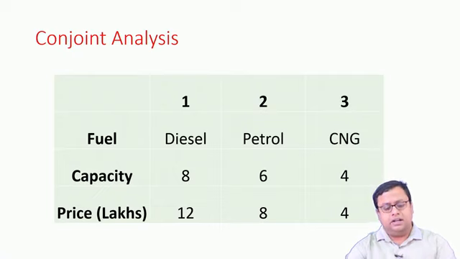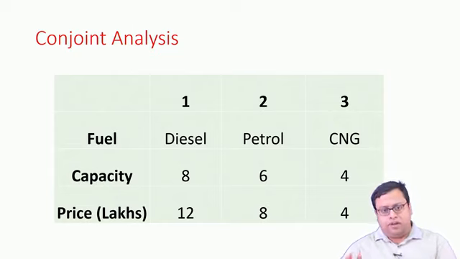And we all know 8 seater means it is a little bit bigger, 6 seater means probably an Innova kind of car, and 4 seater might be something like a Maruti Dzire kind of car. We have seen all of these things, and these price ranges, capacity ranges and fuels are pretty common to us.